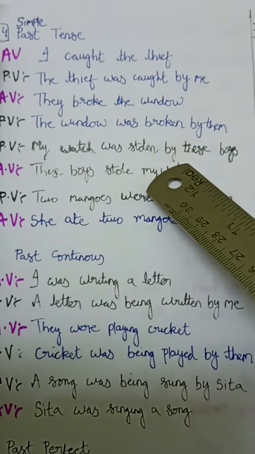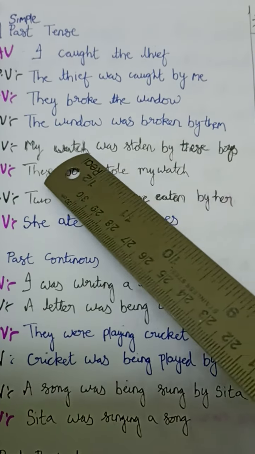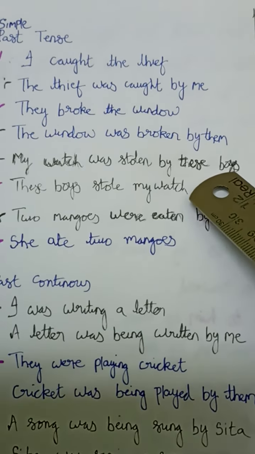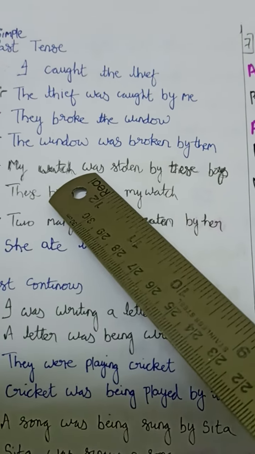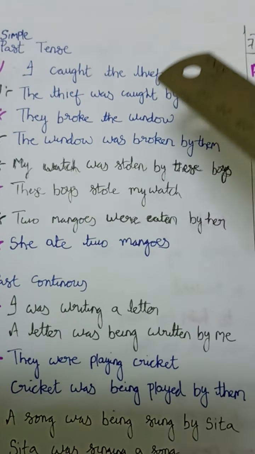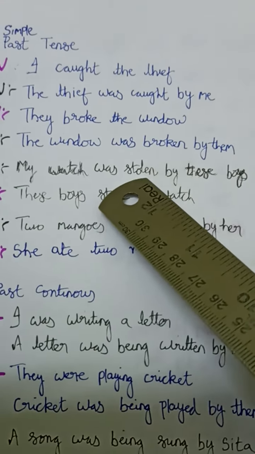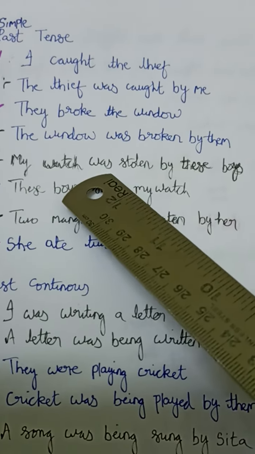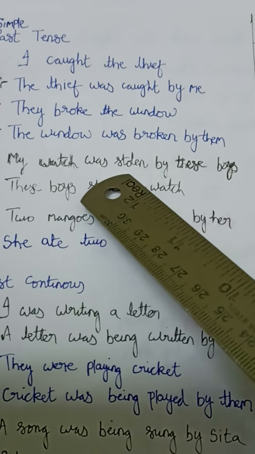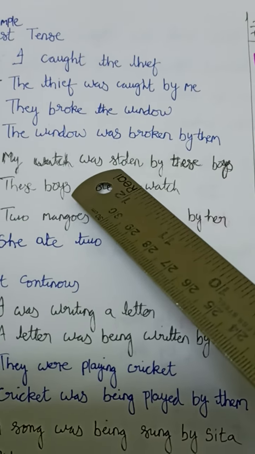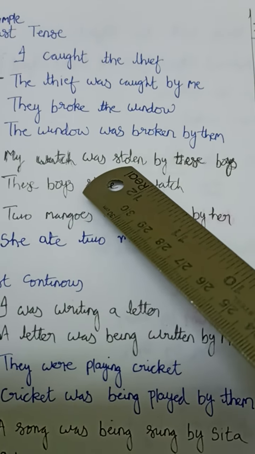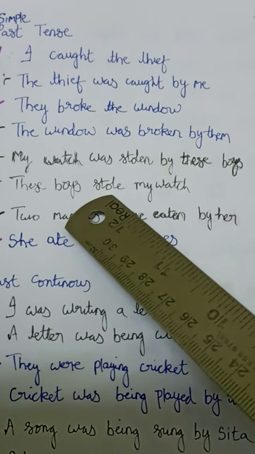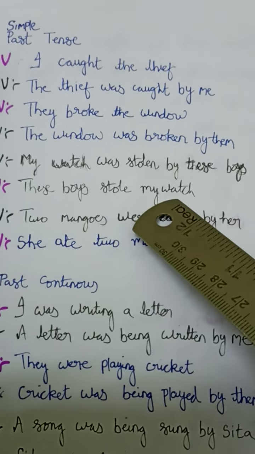Next, the word "by" is given here. "By" means it is passive voice. My watch was stolen by these boys. So the word "these boys" is given. So we start with "these boys", and remove what is extra here. "Was" is extra. So "was" we have to remove. And second thing, "stolen", it is V3. "Was" means it is nothing but your past tense. So when past tense is there, we have to use V2. So "steal" becomes "stole", "stole" becomes "stolen". So "stolen" we have used here because it is passive voice. So its V2 form will be "stole". So, these boys stole my watch.